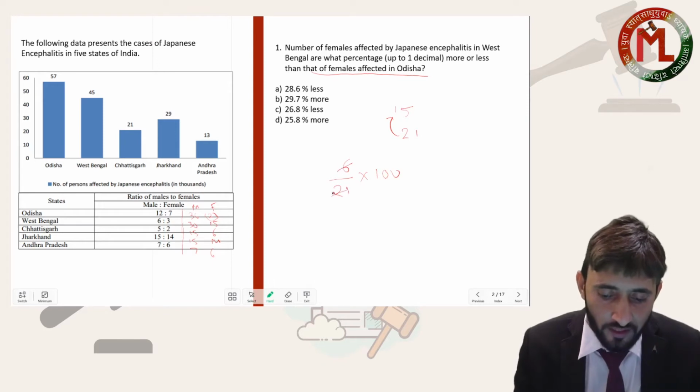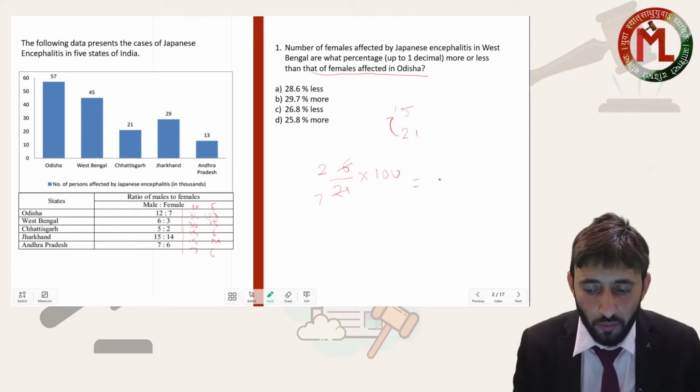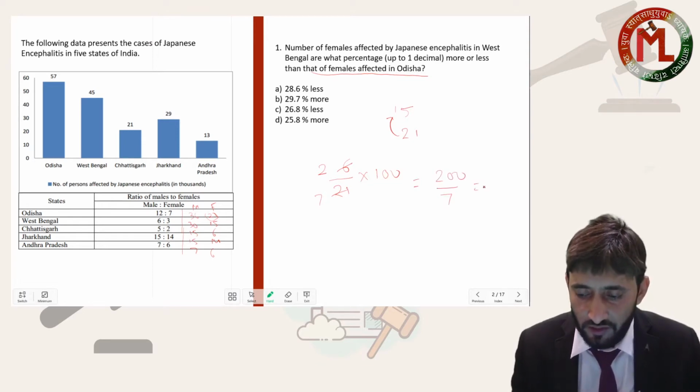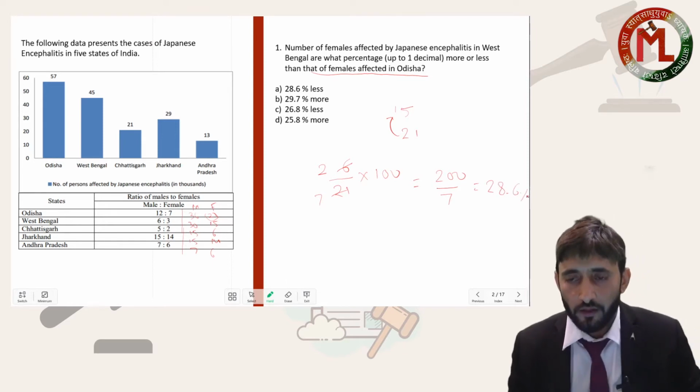From 3 you can cancel out: 3 2 is 6, 3 7 is 21. So what we will get is 200 divided by 7, which comes out to be 28.6%.